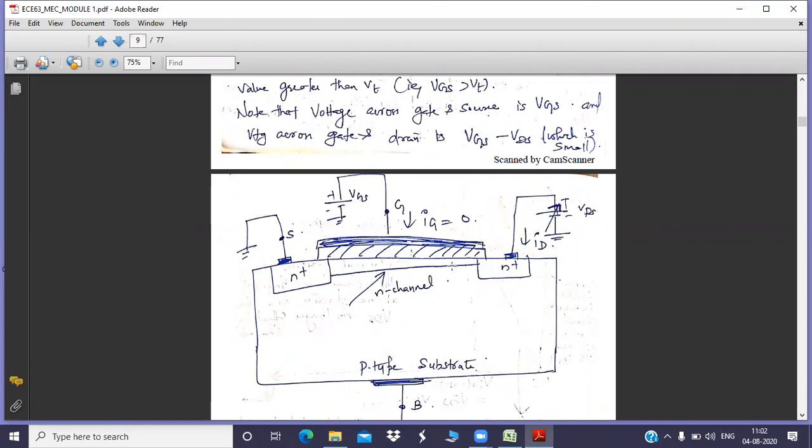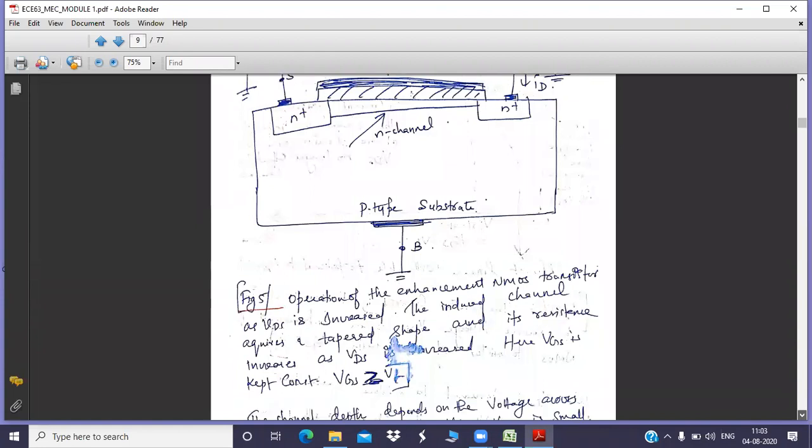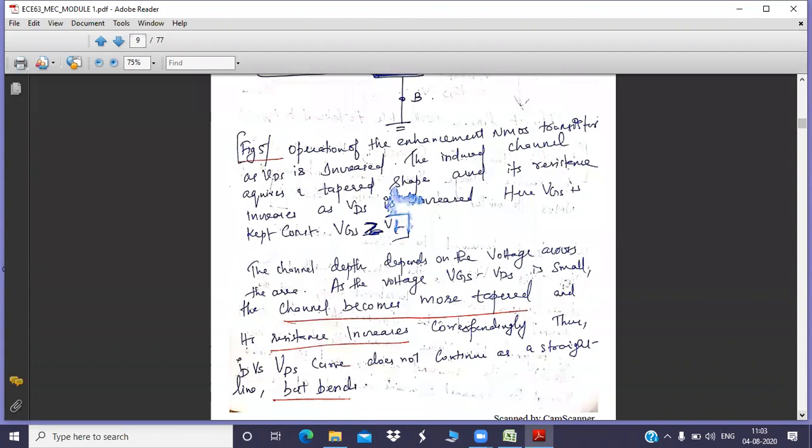What happens now at this particular point of time is that pinch-off will happen. Initially there was a channel which was uniformly distributed, but now the channel is getting pinched off from the drain side. That results in saturation, which means the current will become saturated. There is no control over the current. Even if you increase VDS, still there is no control over the current. Actually, why are you increasing VDS? To get more current, isn't it? To get more current only we are going to increase VDS. But what happened is,